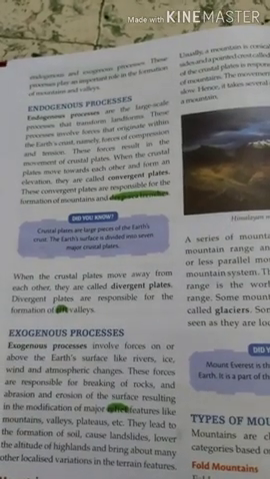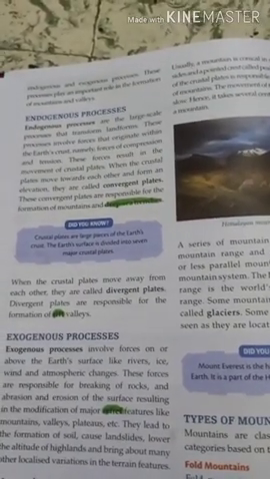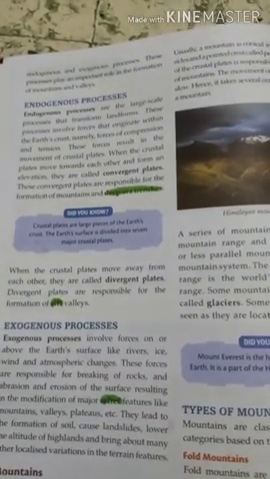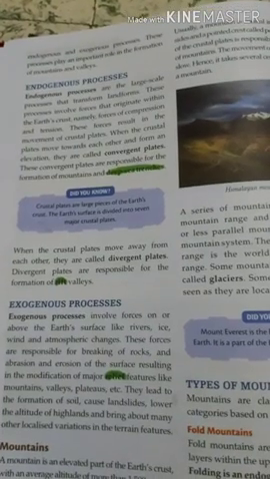There are two types of movements in endogenous processes. The first one is when the tectonic plates move towards each other from opposite directions. They create elevations. They are called convergent plates. These convergent plates are responsible for the formation of mountains and deep trenches.